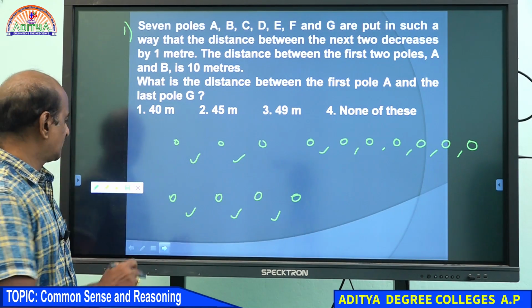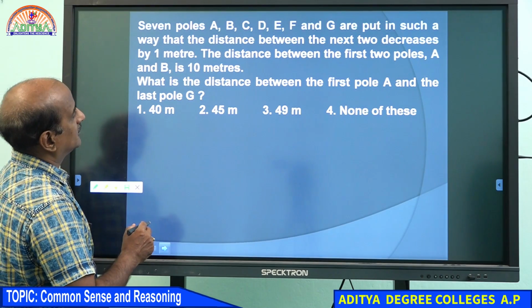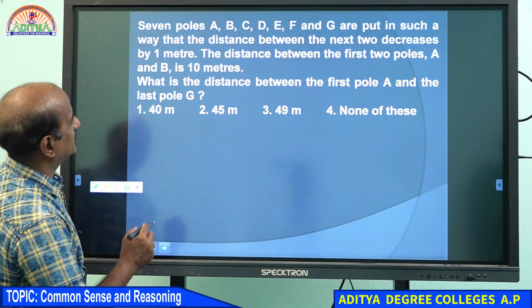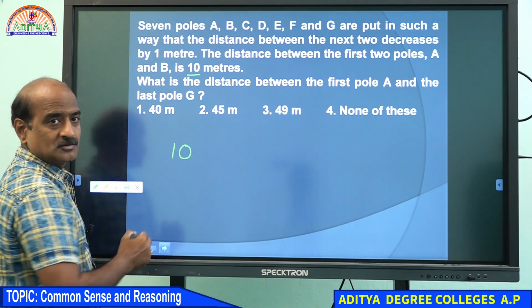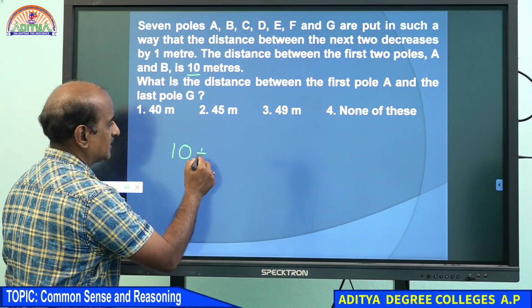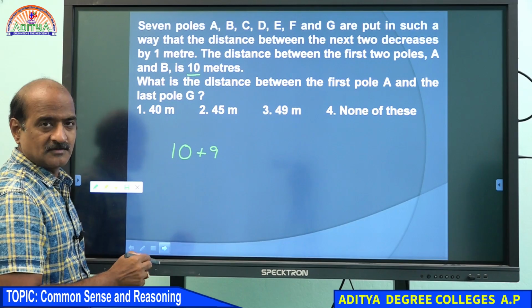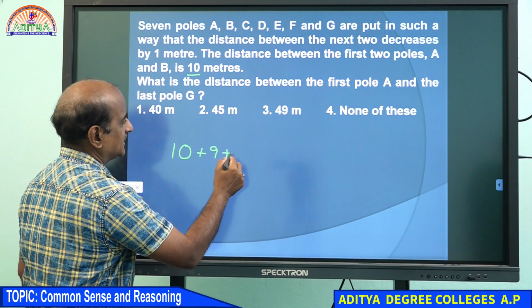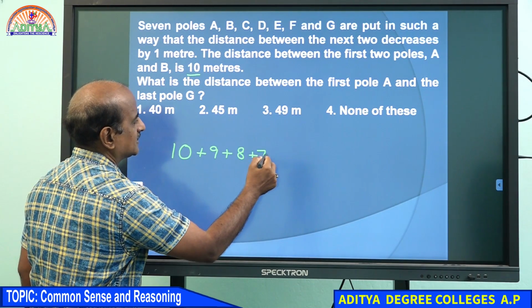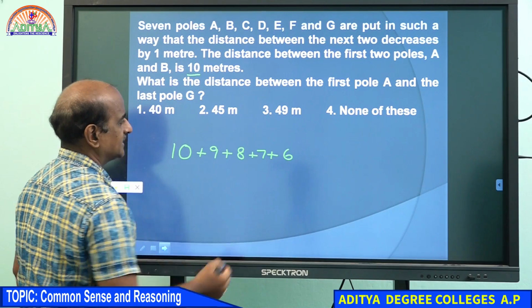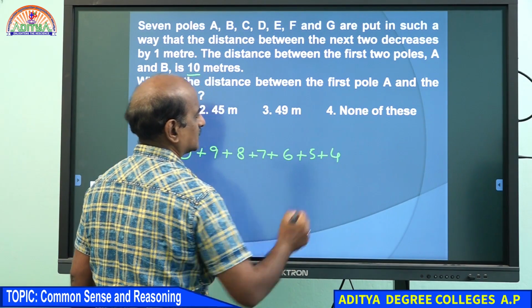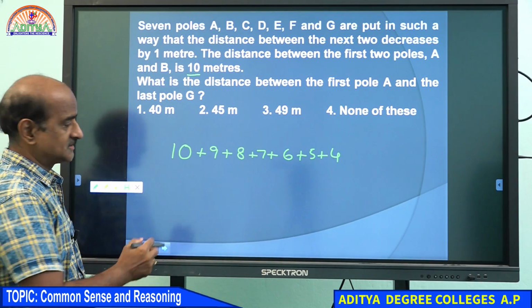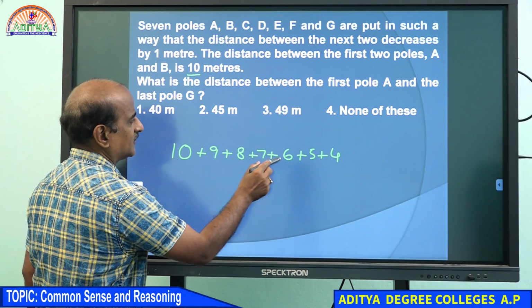Therefore, the distance between the first 2 poles is 10 meters, and then it should be 9 for the next one, then 8, then 7, then 6, and then 5. 1, 2, 3, 4, 5, 6, 7.